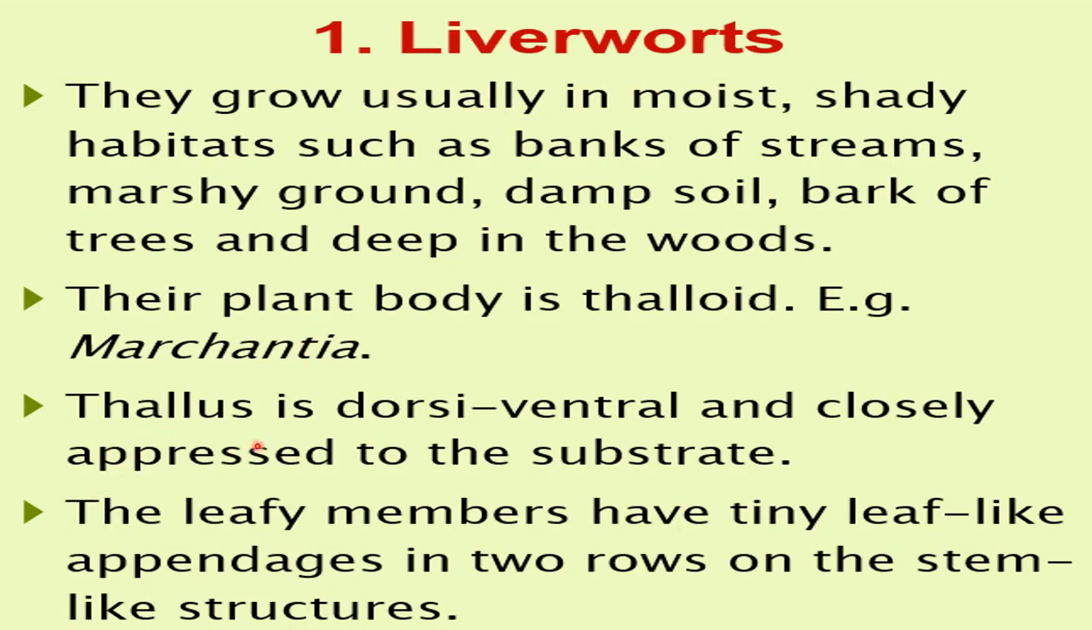Now the thallus is dorsiventral and closely appressed to the substratum, you can see. As I told you, prostrate growth is seen in the bryophytes, so here it is closely appressed to the substratum, meaning it grows along the ground. So liverworts usually grow along the ground. These are horizontal on the ground or on any substratum on which they are growing.